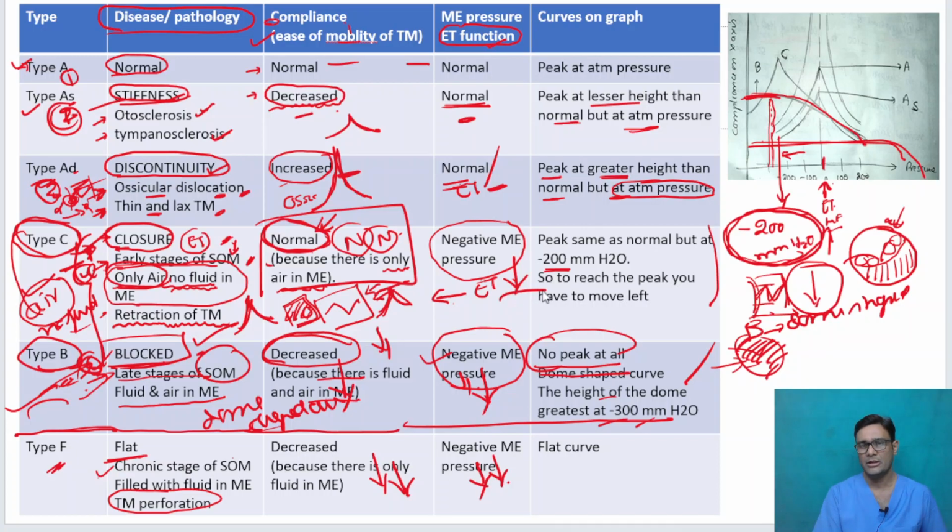Type C, you have a peak, but you will find it at minus 200 mm water, at negative pressure. Because there is only air, no fluid, you will have a peak. In type B, there is no peak, you will have a dome-shaped curve, and in type F, there is a flat kind of a curve.